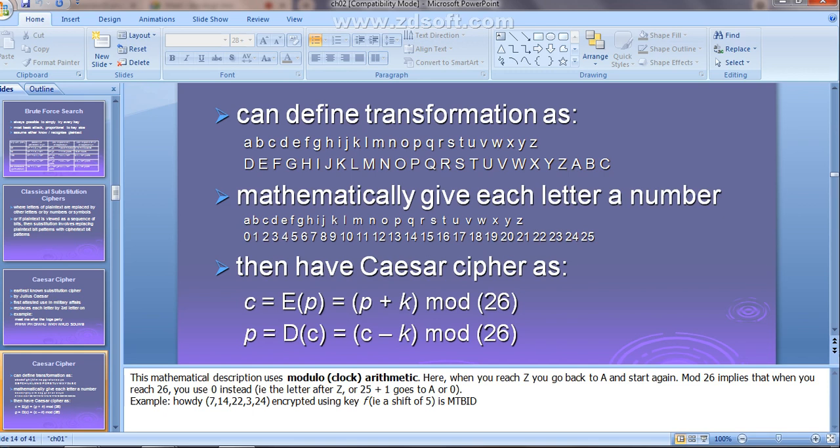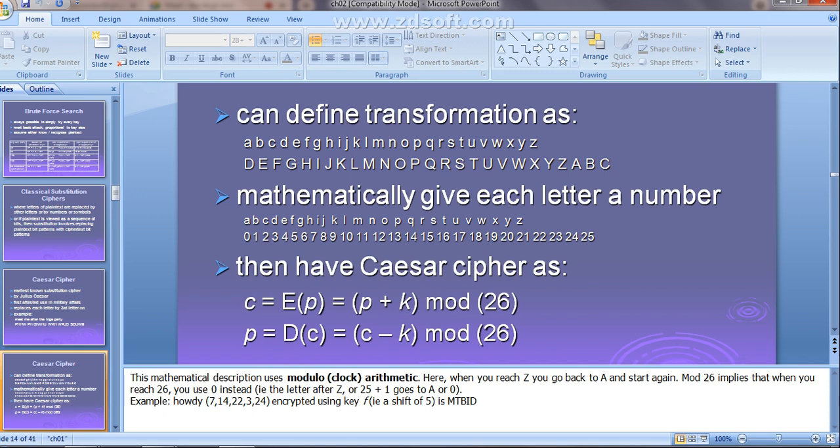If the K value is equal to 1 and you are decrypting the cipher text, for G you get F. What is the second letter? C. C minus 1 means you will get B. We are taking the K value as 1 here.